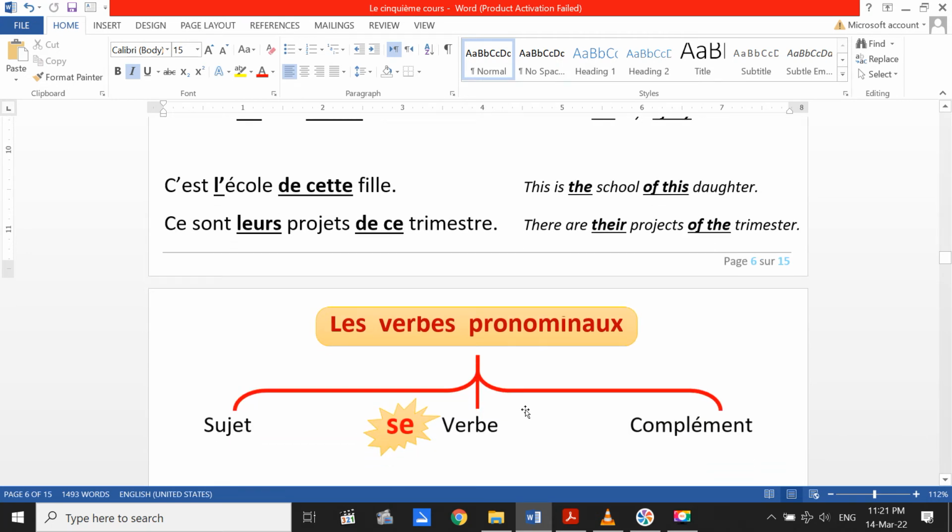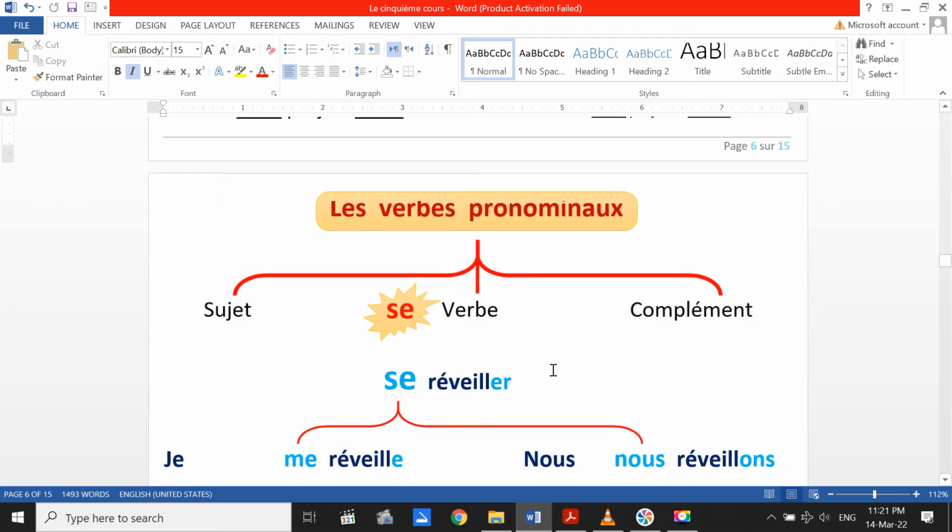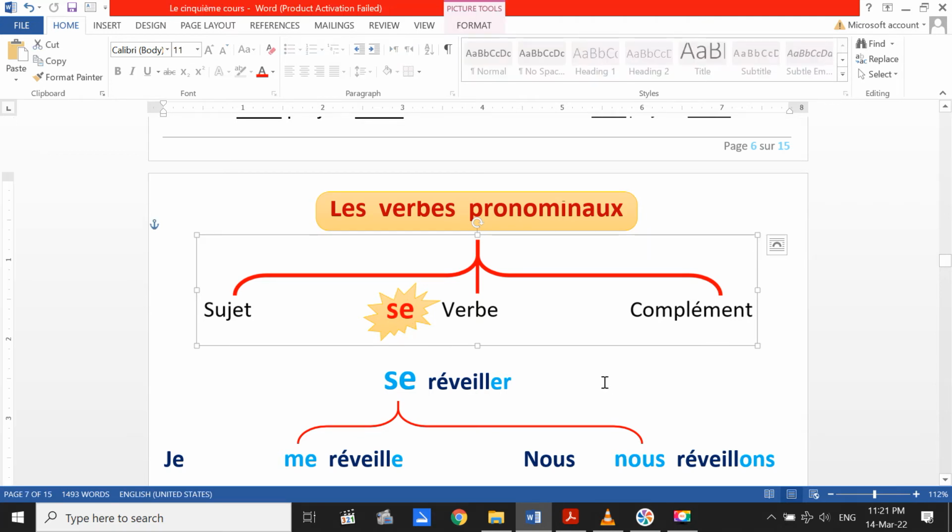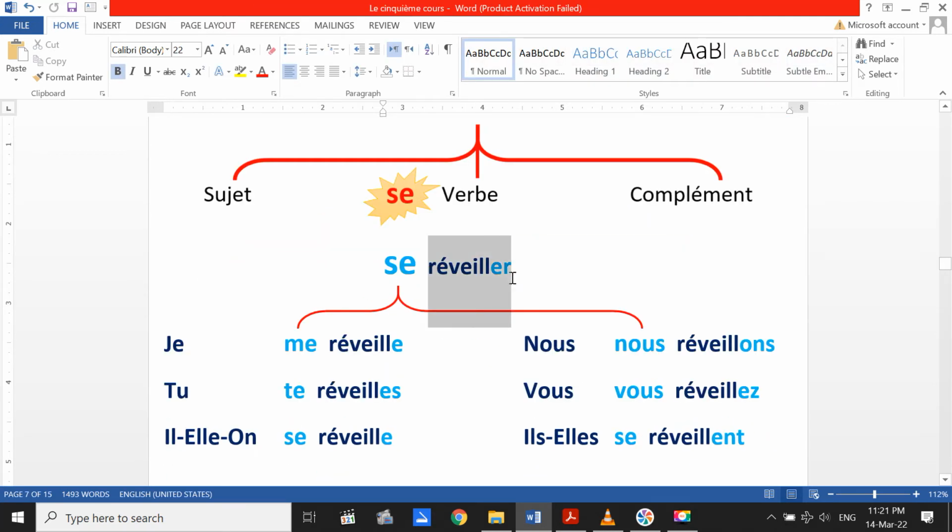Let's go to a grammar lesson here. Les verbes pronominaux. Les verbes pronominaux means a verb with a second pronoun, and this pronoun is se. Here we have this verb se réveiller, and we just conjugate it. It's an ER verb, so we conjugate it as a first group verb. We cancel the ER and add: je, E; tu, ES; il, elle, on, E; nous, ONS; vous, EZ; and ils, elles, ENT.